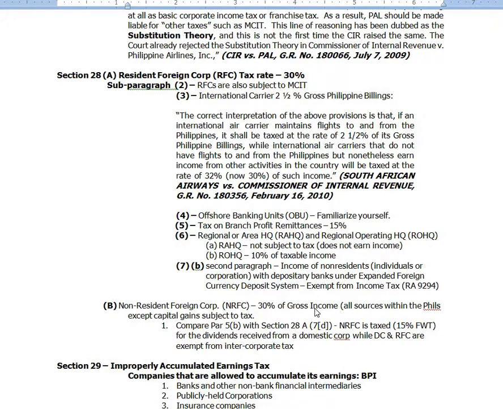Because they don't have any residence here, right? So that's all sources within the Philippines, except capital gains subject to tax. And because they are non-resident, obviously, whatever they receive, they won't invest it here. We will tax any dividend that they receive from a domestic corporation at 15%. Final withholding tax. Okay, that's about it for Section 28 on resident foreign corporation and non-resident foreign corporation.